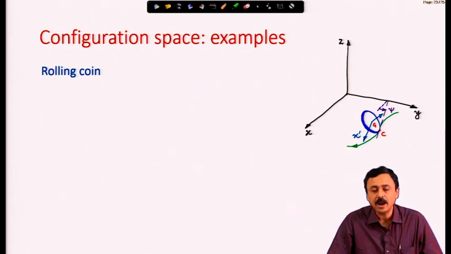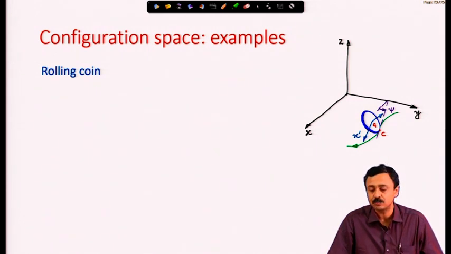Therefore, this x prime axis is absolutely horizontal. That means this x prime axis will have no projection on the z.